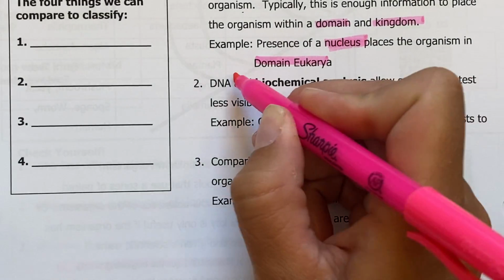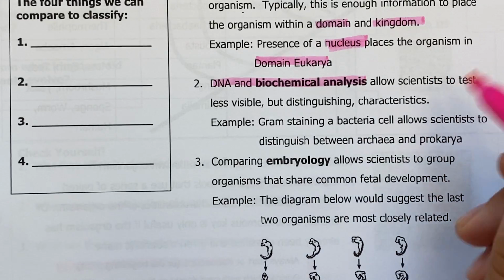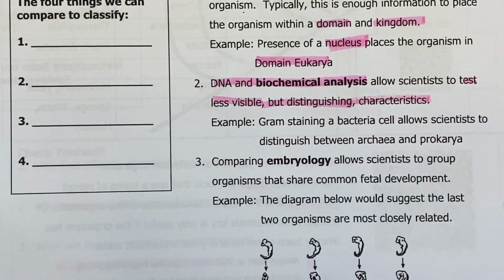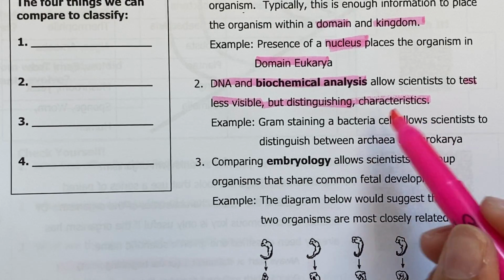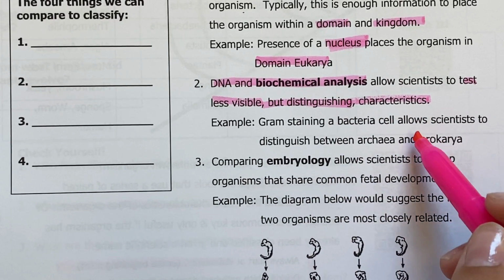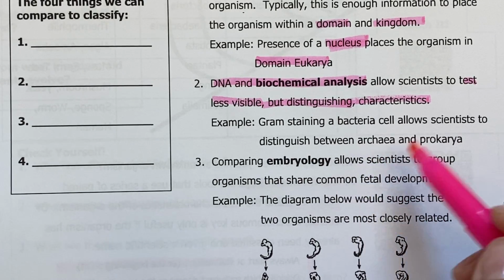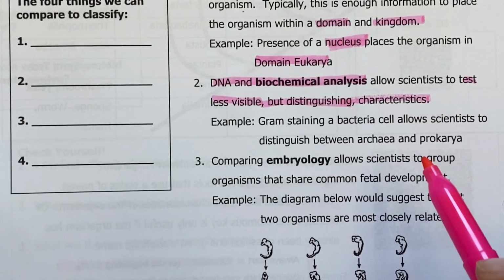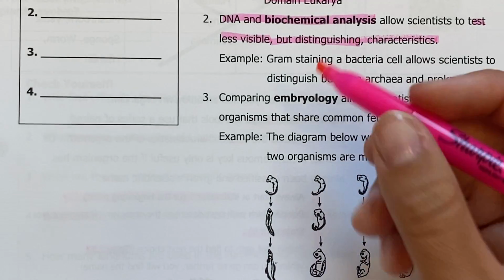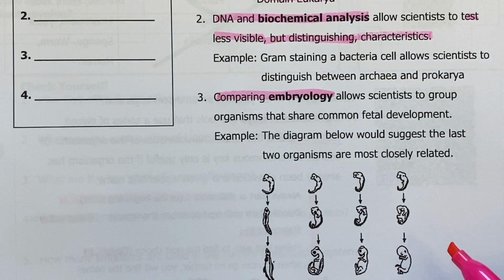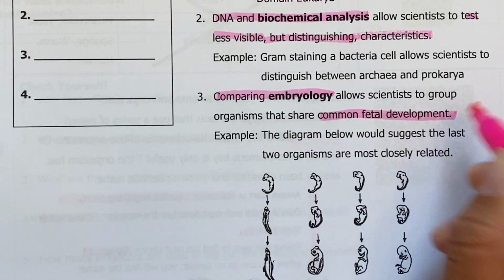All right. DNA and biochemical analysis allow scientists to test the less visible but distinguishing characteristics. For example, they can analyze a bacterial cell and distinguish whether it is an archaea or a prokaryotic cell. All right, and then comparing embryology is another one. It allows scientists to group organisms that share common fetal development.